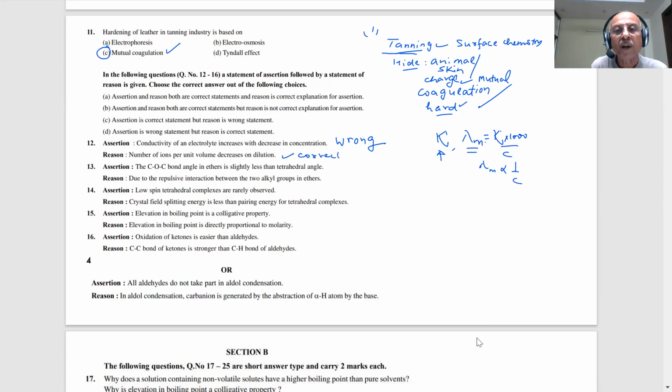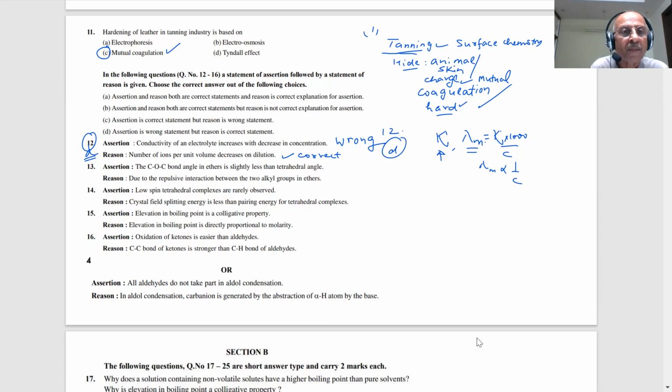The answer which we have to write then, what is the answer for 12th? It will be D. Okay, D. The correct option is D. Assertion is wrong, but reason is correct. So the answer is D, students, for 12th.